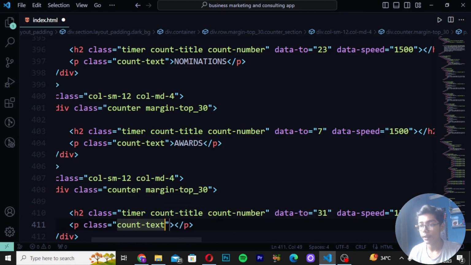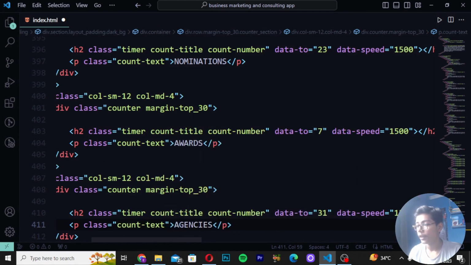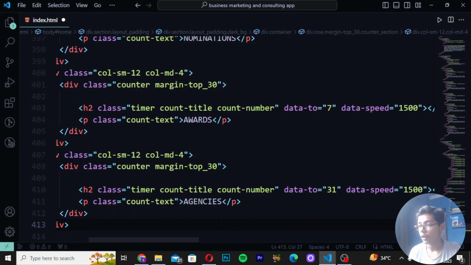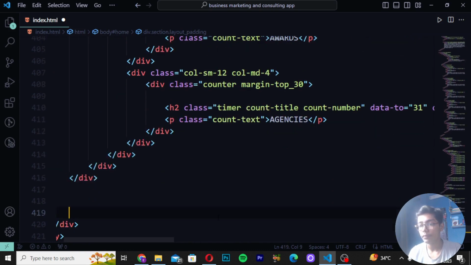So here I will be writing that. Then in center I will be now writing agencies. Then you have to just now move after the 2, 3, 4, 5 divs. These are, and then here I will be moving down after that. After doing that, create here div.